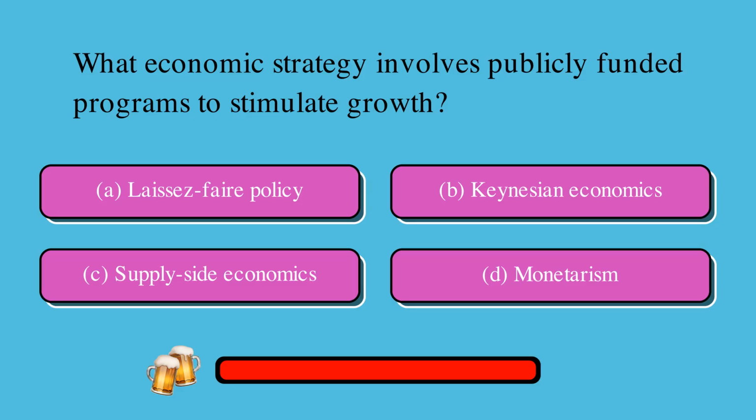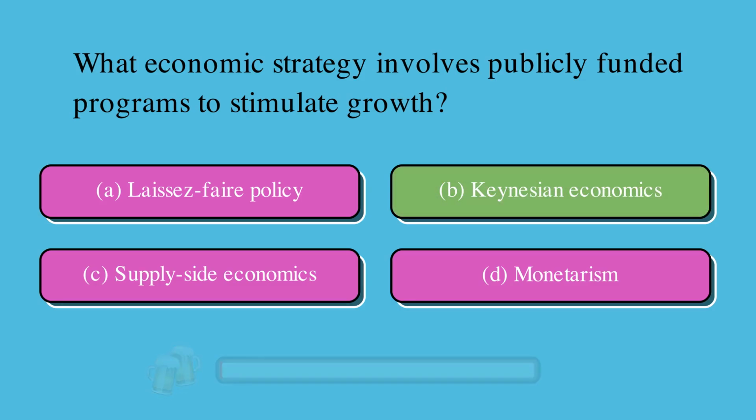What economic strategy involves publicly funded programs to stimulate growth? Is it A, laissez-faire policy, B, Keynesian economics, C, supply-side economics, or D, monetarism? The correct answer is B, Keynesian economics.